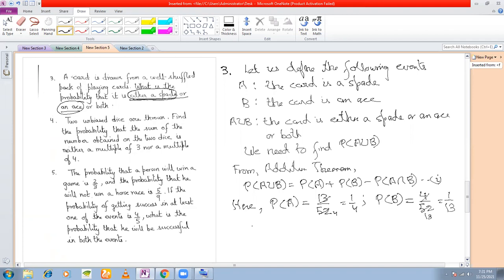Now, what is the event A intersection B? See the events. The card is a spade. The card is an ace. Tell me, a card that is an ace and a spade is the ace of spades, right? How many aces of spades? Only 1. So what is the probability of A intersection B? 1 by 52. Right? So from 1, what is the required probability?